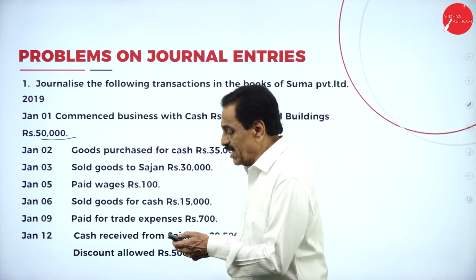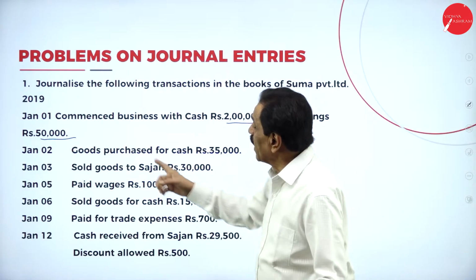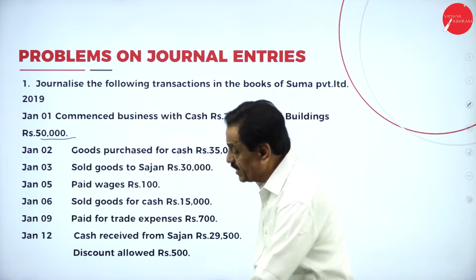We'll pass the entry now. So what's the date of the entry? 1/1/2019.